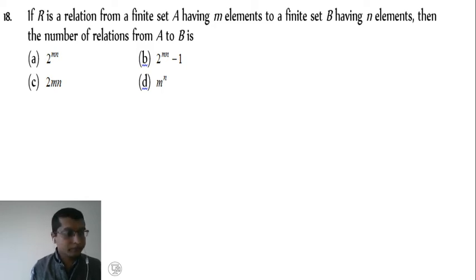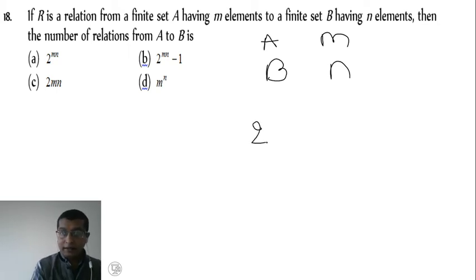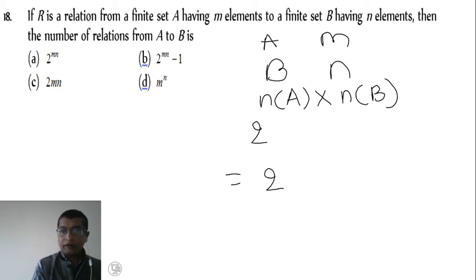Then, if R is a relation from a finite set A having m number of elements to a finite set B having n number of elements, then the total number of relations is defined by 2 raised to n(A) into n(B). So n(A) is m, the cardinal number of set A is m, into the cardinal number of set B, which is n.